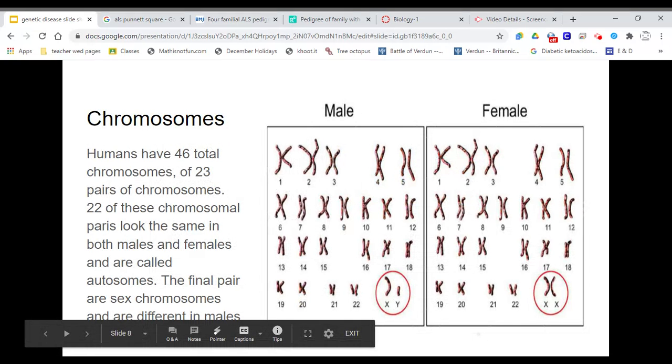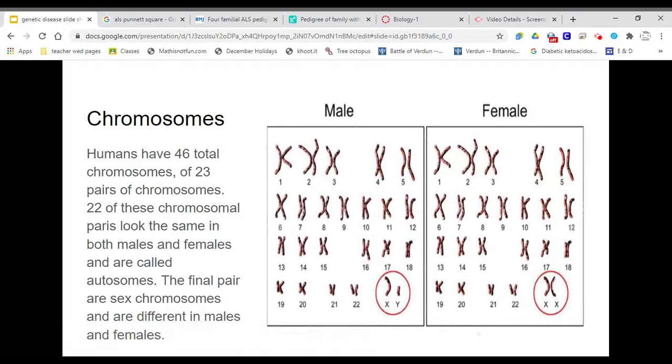So humans have a total of 46 chromosomes. Of the 23 pairs of chromosomes, 22 of these chromosomal pairs look the same in both males and females and are called autosomes. The final pair are sex chromosomes and are different in males and females.